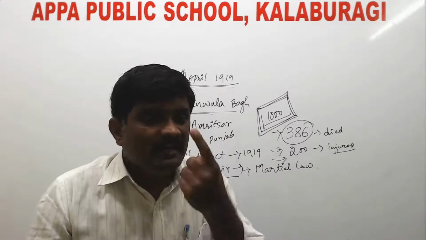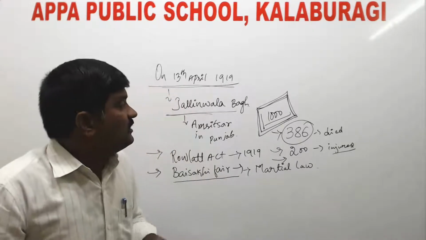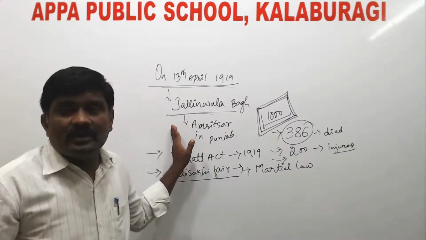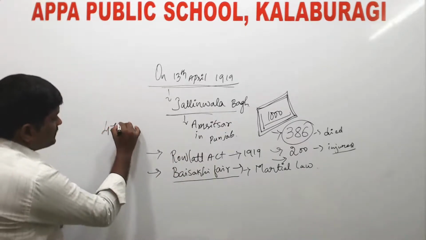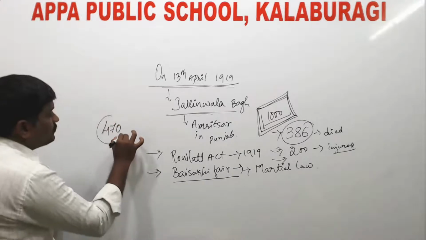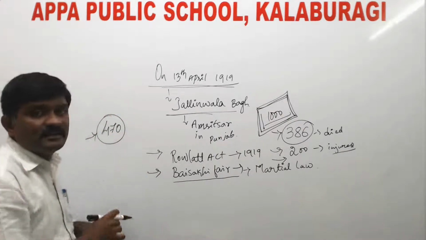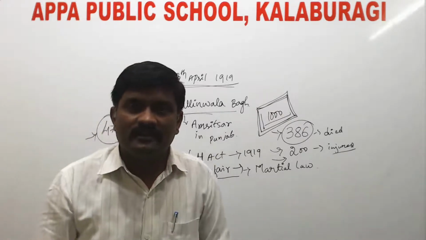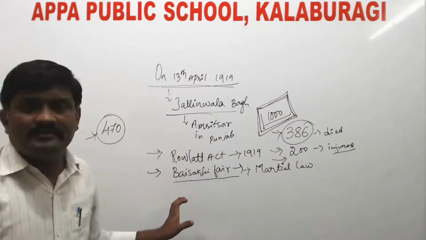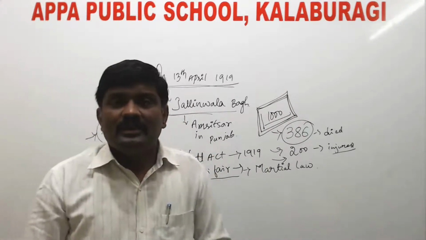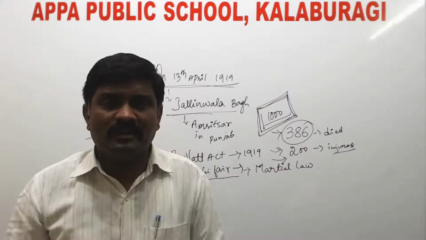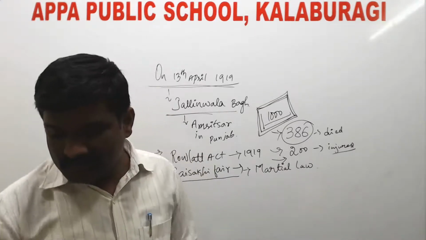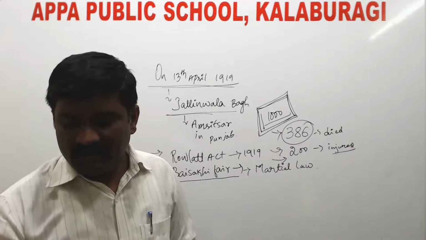And one more point: because of this Jallianwala Bagh incident, the British government gave $470 as a prize gift to General Dyer. So by saying all these things, Rabindranath Tagore returned his knighthood award to the British government. So this is about the Jallianwala Bagh incident.